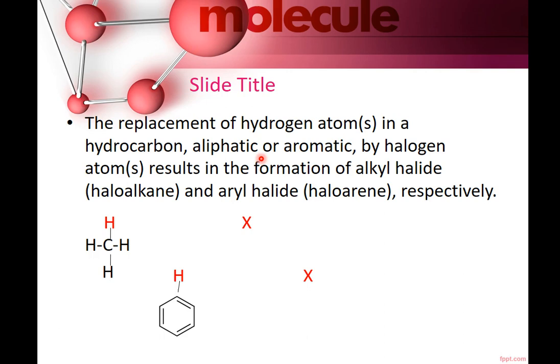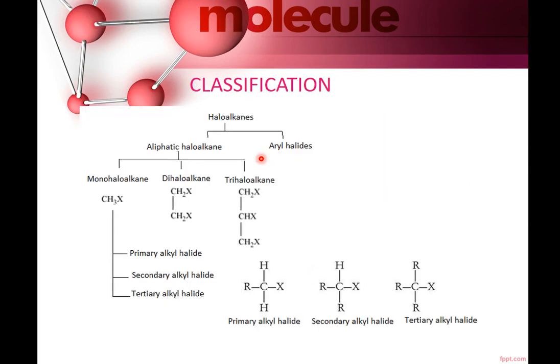The replacement of hydrogen atom or atoms in a hydrocarbon, aliphatic or aromatic, by halogen atom results in the formation of alkyl halide and aryl halide respectively. You can see here hydrogen of methane is being replaced by halogen forming haloalkane. Similarly, hydrogen of benzene is being replaced by halogen to form haloarene.